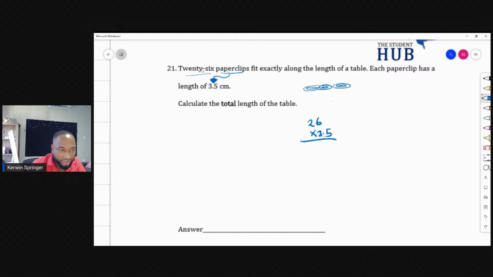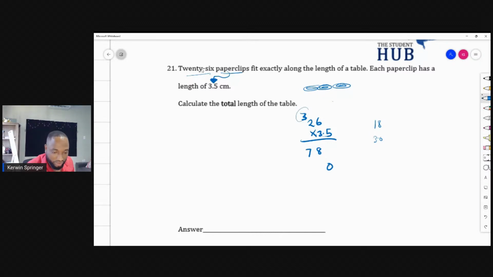This is just multiplying. I'll go through it for those who need a little extra push. 3 by 6, 18. Or you can tell me if I make a mistake anywhere along the way. Notice how I automatically put the 8 here and the 1 there. 3 by 2, 6 plus 1 is 7. That's why I line up the place values like this. It makes it easy. 5 by 6 is 30. So I'll put the 0 here and the 3 here to be added. And 5 by 2 is 10 all day, every day.